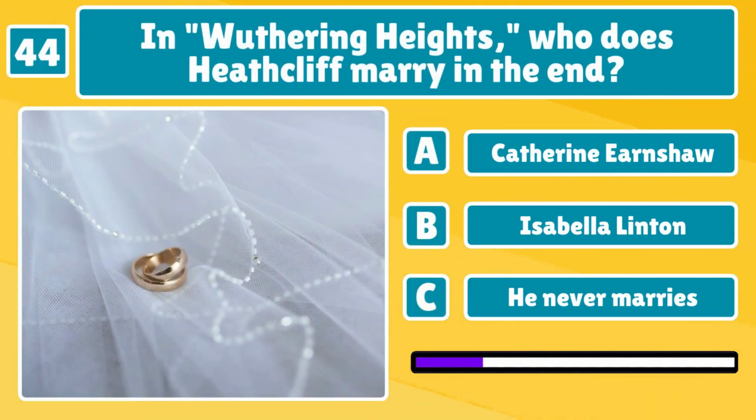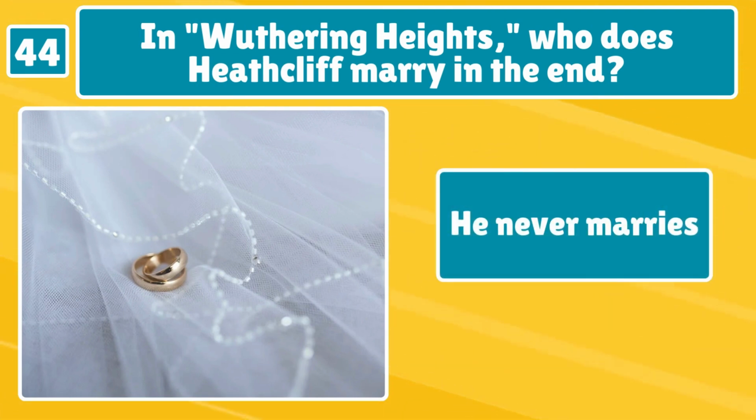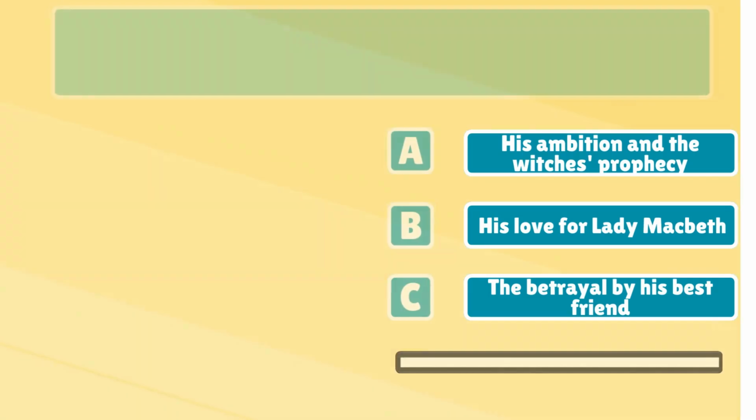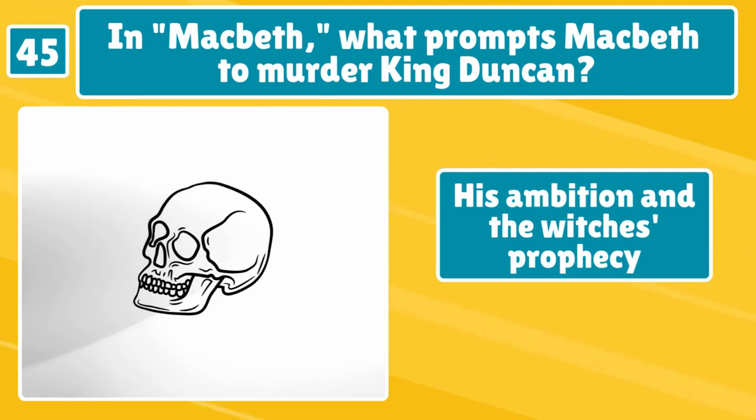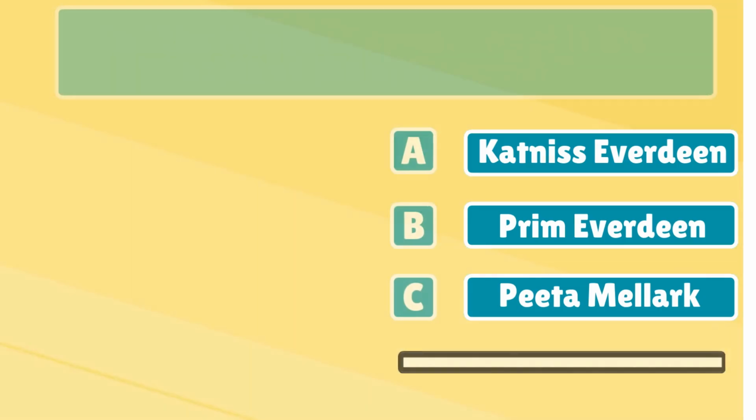In Wuthering Heights, who does Heathcliff marry in the end? Can you recall? He never marries. In Macbeth, what prompts Macbeth to murder King Duncan? Almost at the finish line. His ambition and the witch's prophecy.